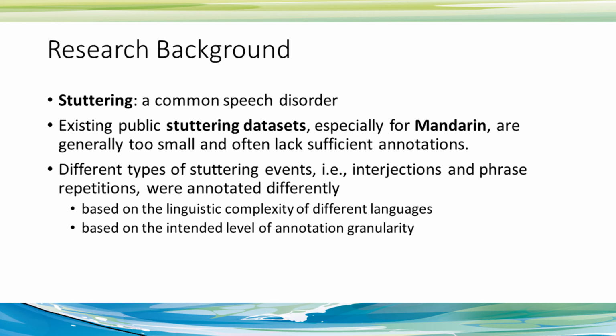We will see that there are different types of stuttering events, but they are in different scenarios, so they were annotated differently. It's because they have different linguistic complexity and different languages. In the datasets so far, we found that many are not in Mandarin. Even where some dataset uses Mandarin, it's still not much. And if there are stuttering datasets, they are in different languages, and they have different linguistic complexity.